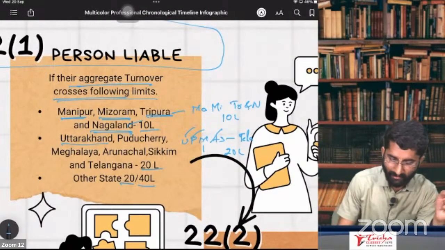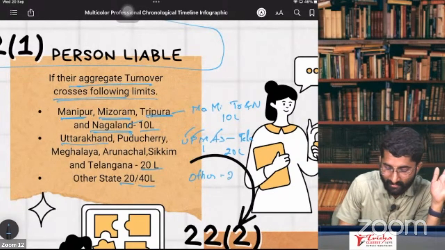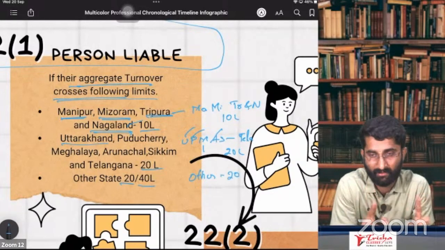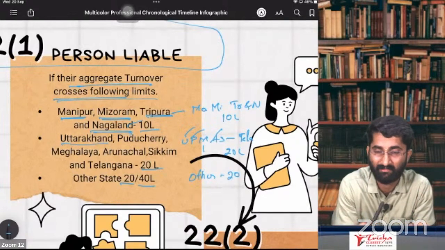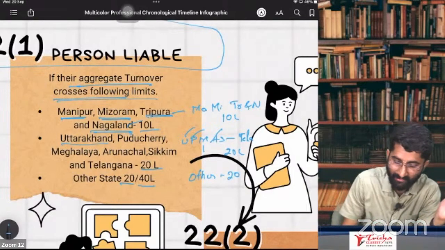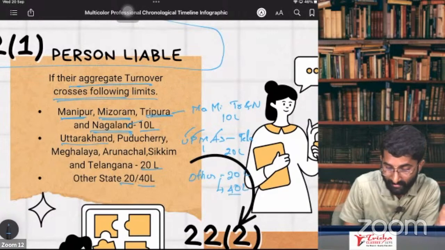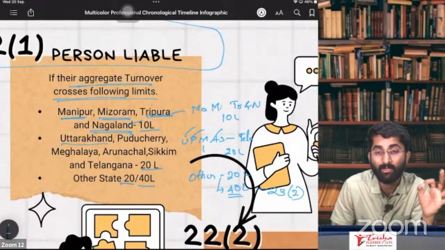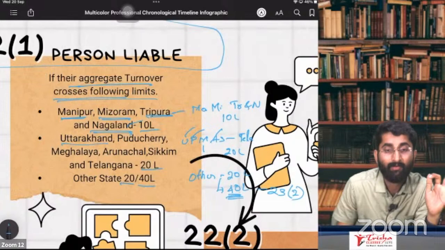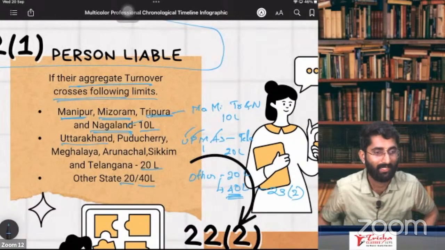Clear? Now in case of any other state, it is 20 lakhs if you are a supplier of service. You can be a supplier of goods and service or only service; in that case, it is 20 lakhs. But if you are an exclusive supplier of goods, then it is 40 lakhs, given in section 23, subsection 2 notification. The notification says that if you are an exclusive supplier of goods, then you can go for the 40 lakh limit. What limit is applicable to you? 40 lakhs.